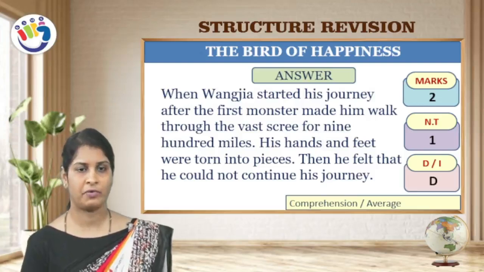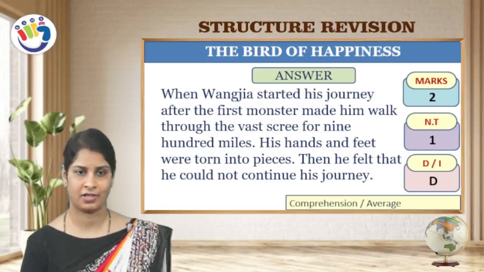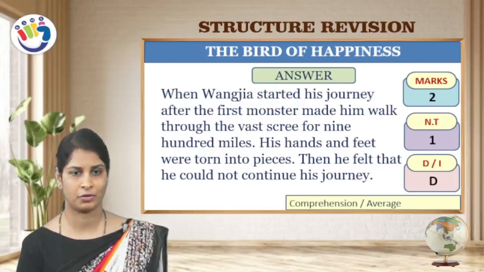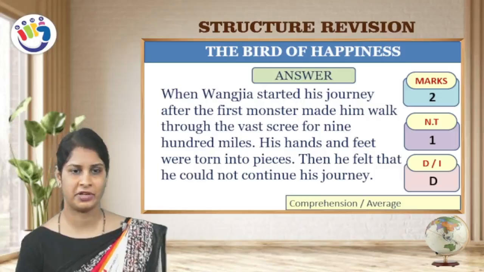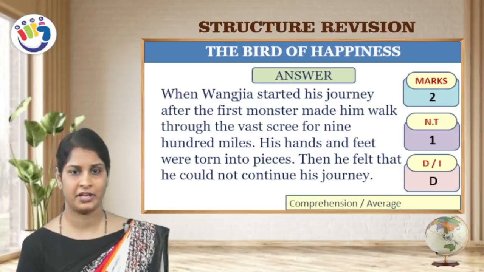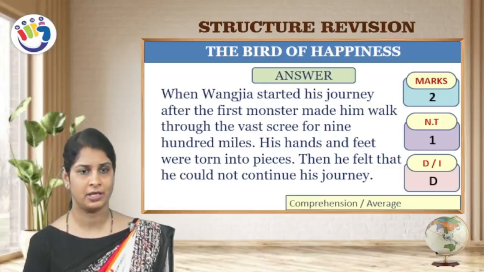Answer is, when Wang Zia started his journey, the first monster made him walk through the vast scree for 900 miles. His hands and feet were torn into pieces. Then he felt that he could not continue his journey.